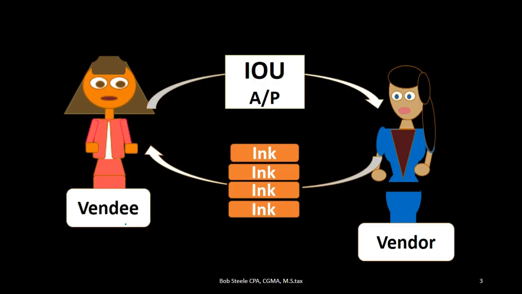We need to know these two terms so that if we see them in the business world, as well as if we see them in a book problem, we know which side of the transaction we're talking about. Are we talking about the purchaser, in this case of the ink, or are we talking about the seller of the ink? In other words, are we talking about the vendee of the ink, the goods and services, or the seller of the ink, the goods and services, the vendor?